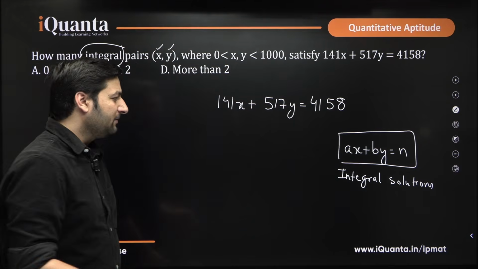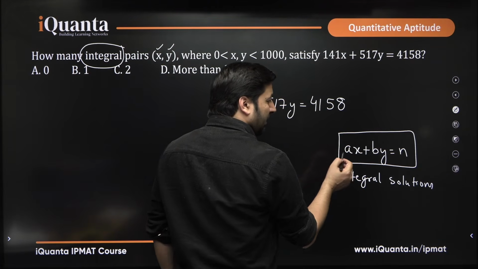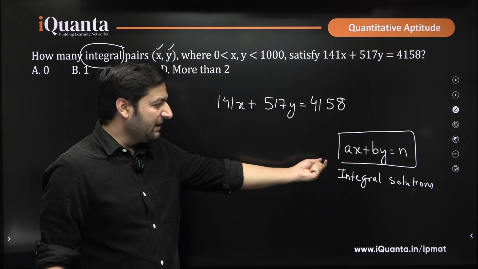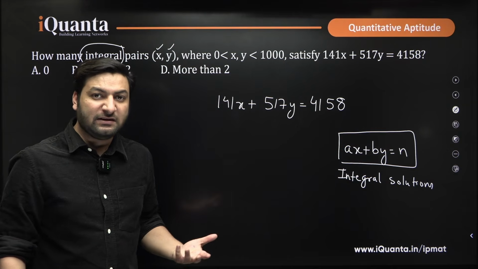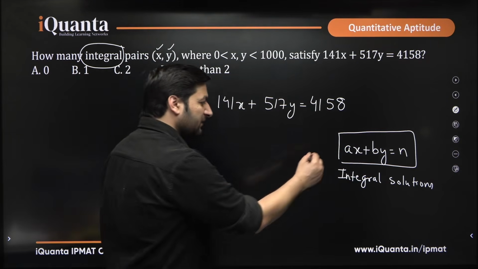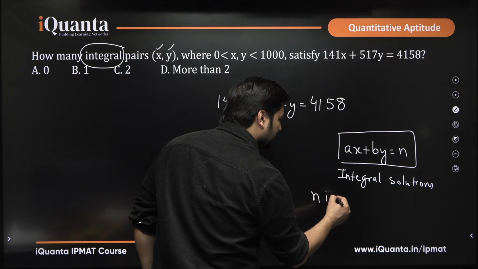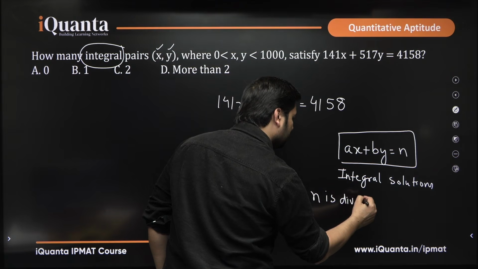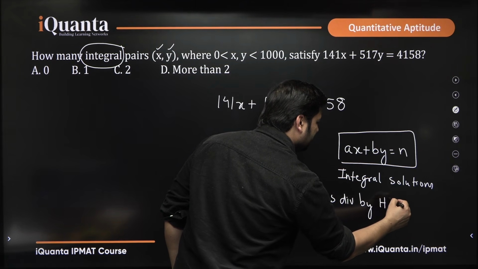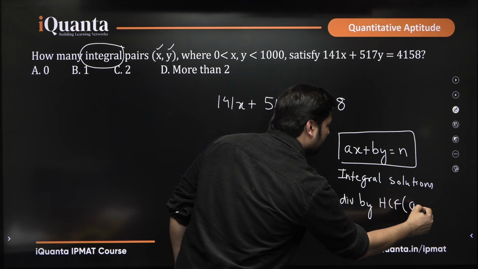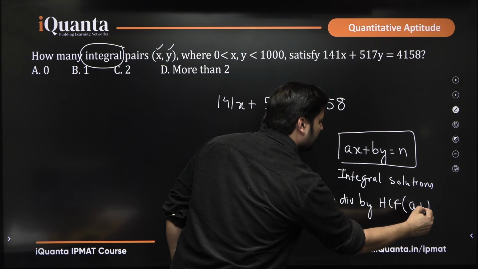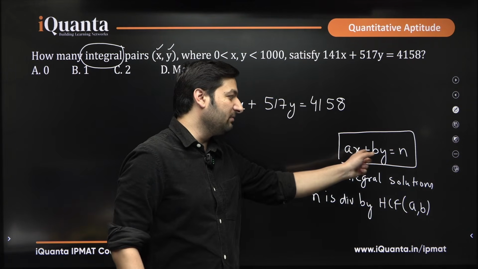How to check that? Always remember, a linear equation of this format, ax plus by equals n, can have integral solutions if and only if this n is divisible by the HCF of a comma b. What are a comma b? A comma b are the coefficients of these variables x and y.